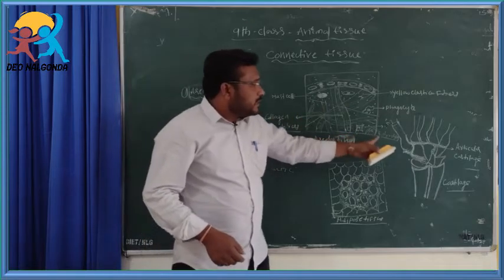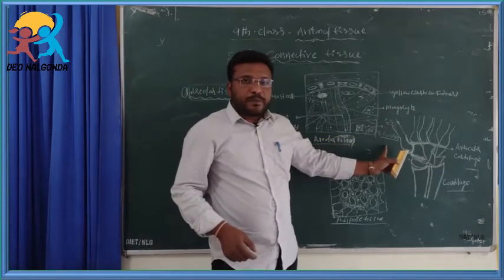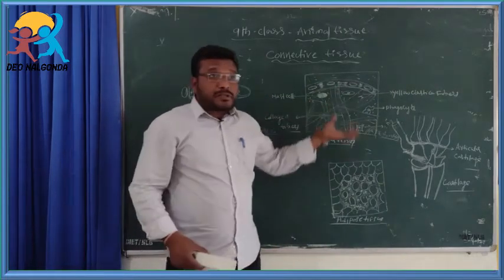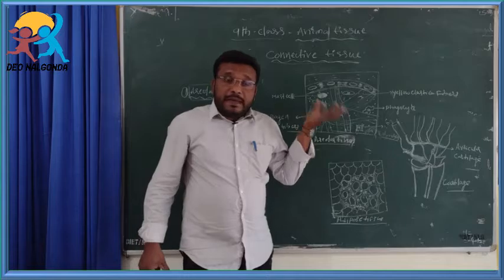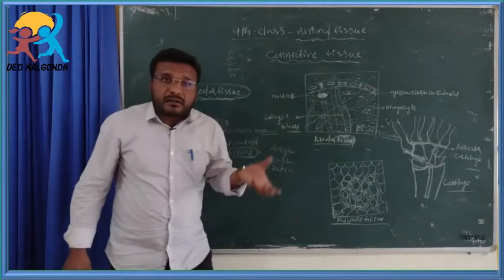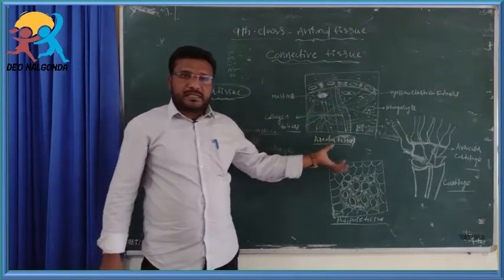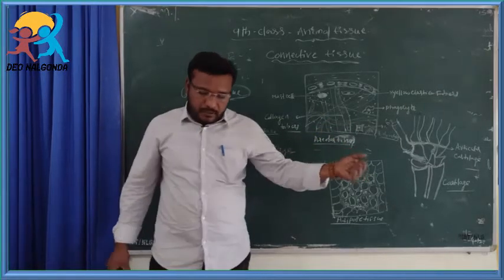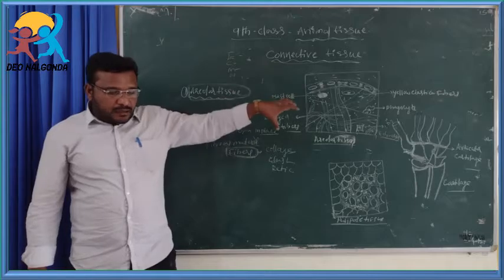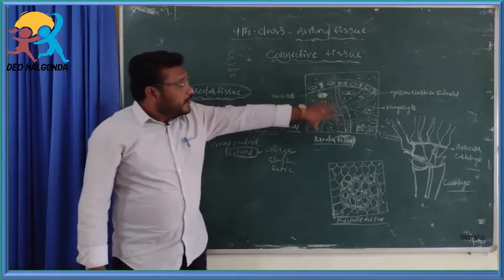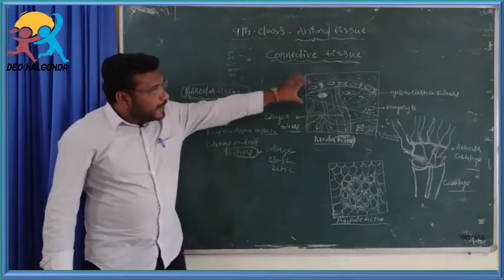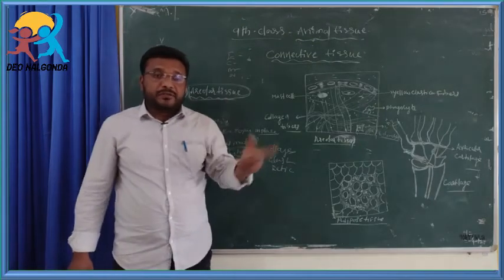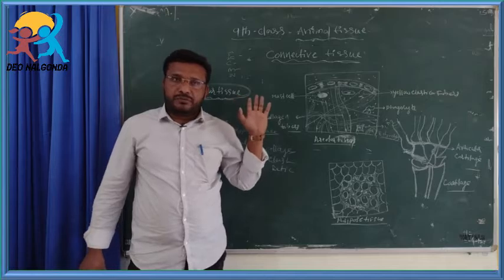These are formed by cells like the fibroblast cells. These fibers help in holding the organs in position. They help in repairing the tissues when they are injured.